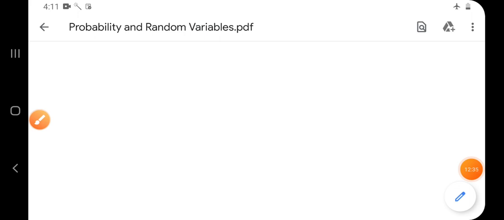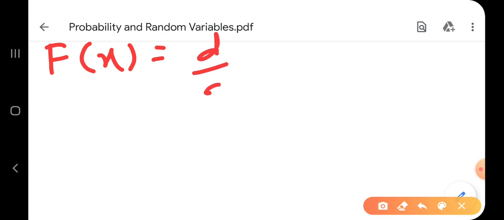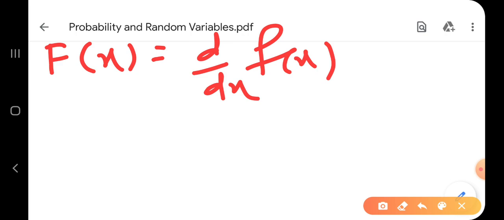Let us start now cumulative distribution function. Capital F of x. Cumulative distribution function. Capital F of x is the derivative of d by dx of small f of x. Cumulative distribution function is d by dx of small f of x. Simple. It is called cumulative distribution function.